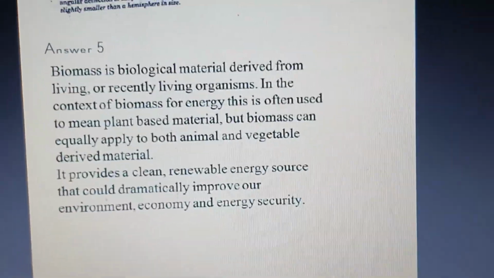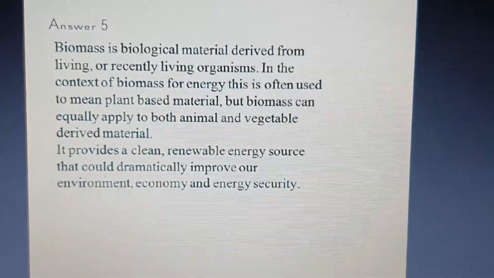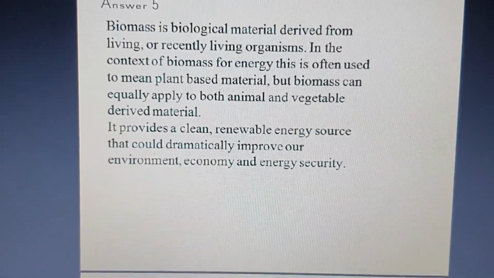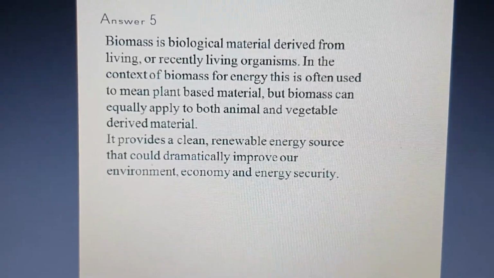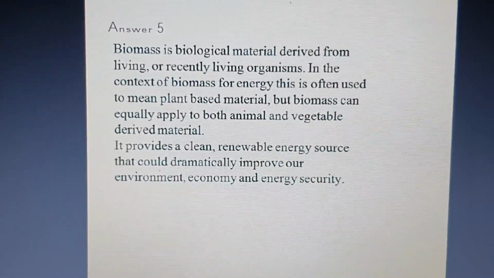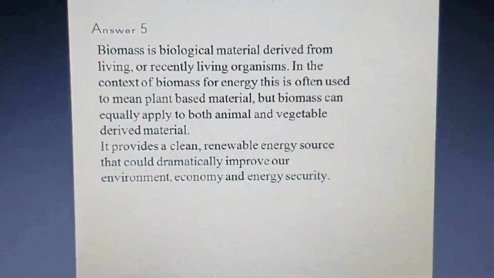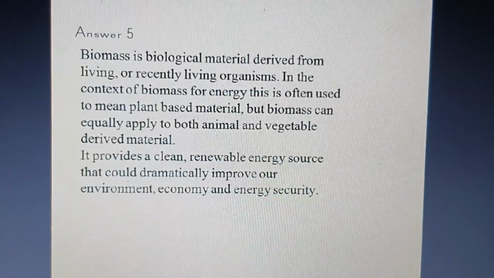Next, fifth question is about what is biomass and how it is useful. So what is biomass? Biomass, as we know, is organic waste or biological matter derived from living or non-living organisms, which we call biomass, and it comes under the renewable energy sources. Okay, so how we are going to use it, we are going to see now.